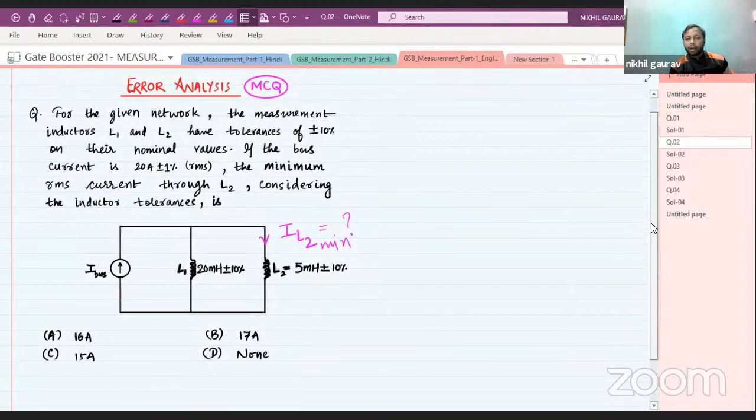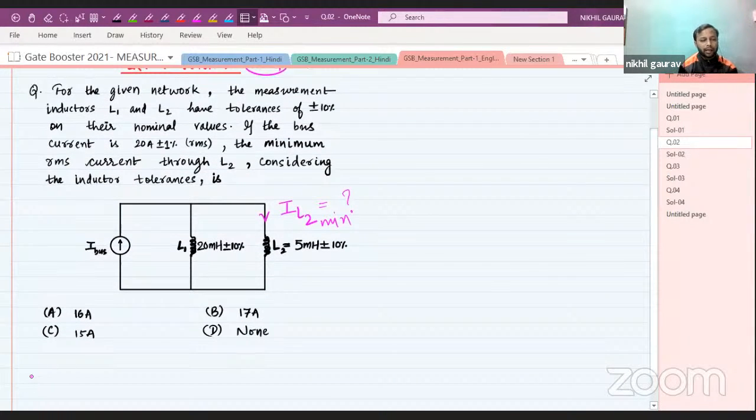Let me note down some data from the question. The tolerance in the inductor is given as L1 equal to 20 millihenry plus minus 10%.